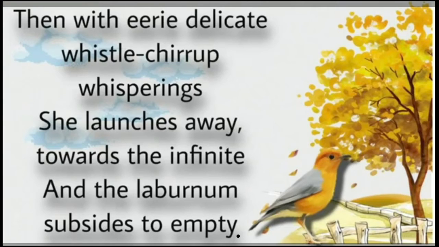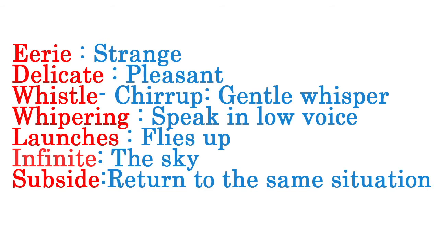Now let us go to the third stanza of the poem, that is the last stanza of the poem. Then with eerie, delicate whistle chirrup, whisperings, she launches away towards the infinity, and the laburnum subsides to empty. Here, let's see what are the difficult words used in this last stanza. Eerie, that is strange.